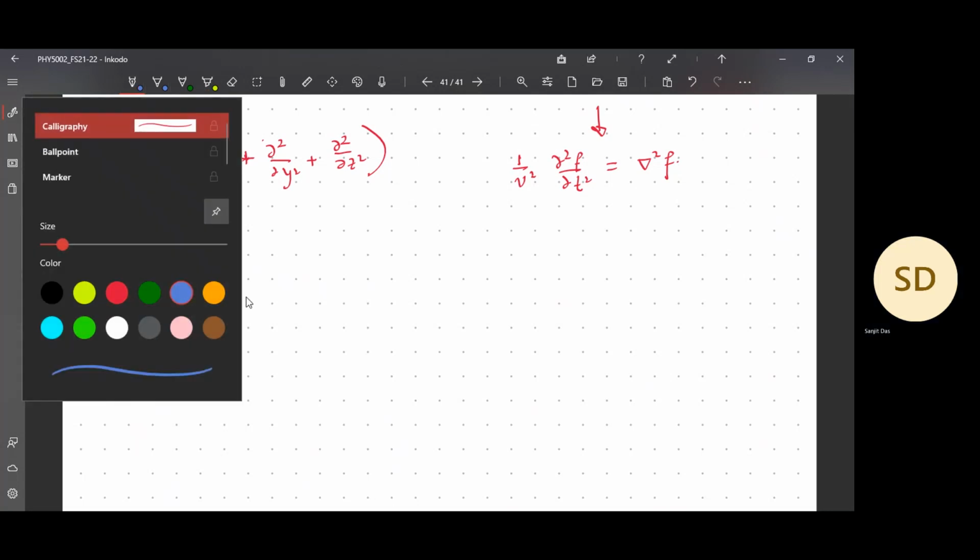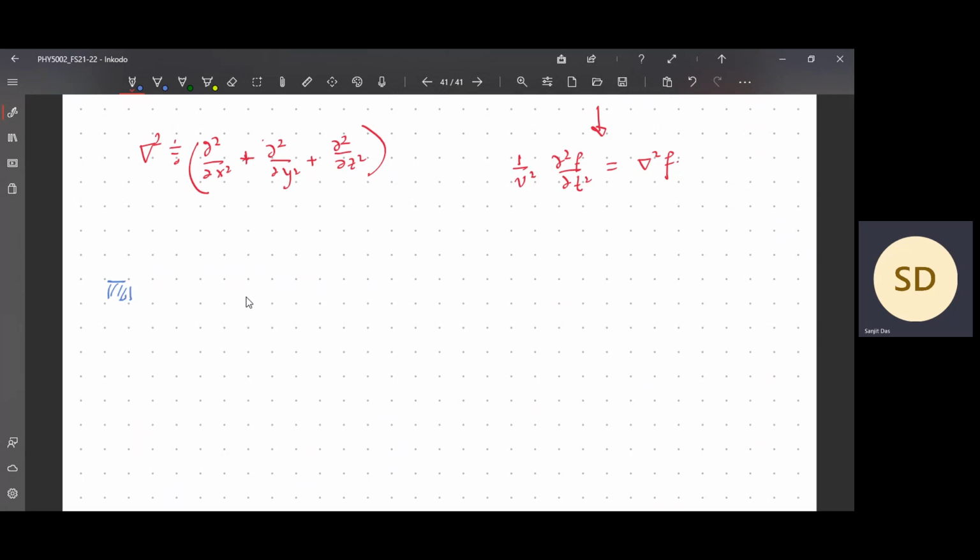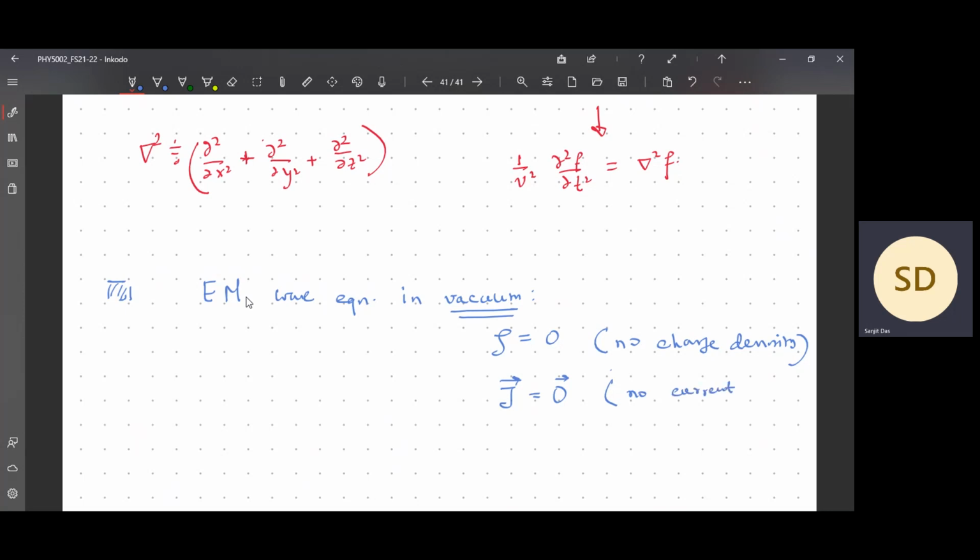Now, when we talk about waves in vacuum, I should mention what I mean by vacuum. The definition: the EM wave equation in vacuum. What do I mean by this? I mean there will be no charge density and no current density. So rho will be equal to 0, so no charge density, and J vector is equal to 0 vector, that is no current density. Good.